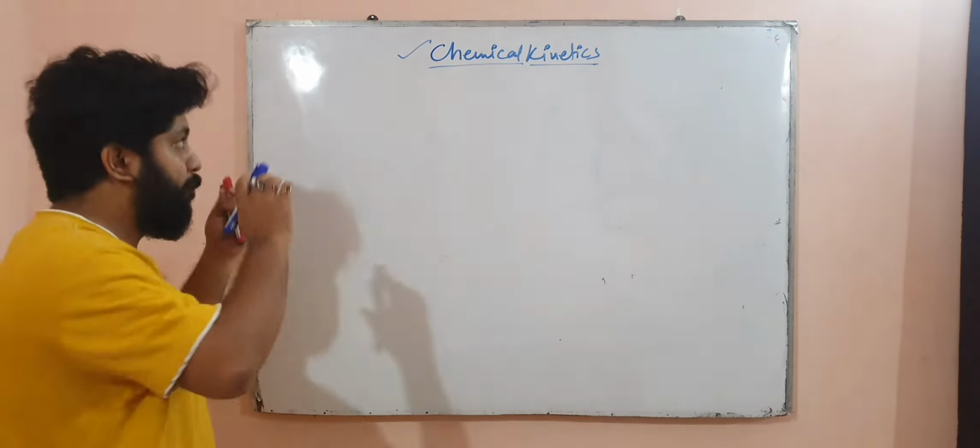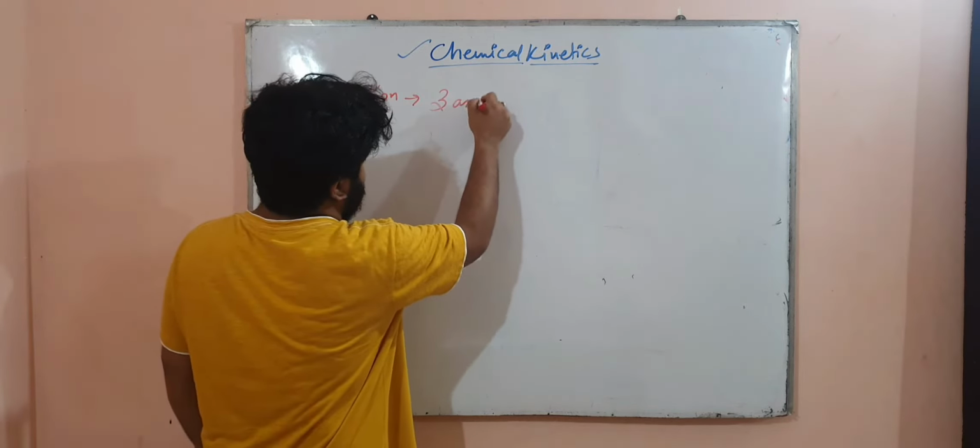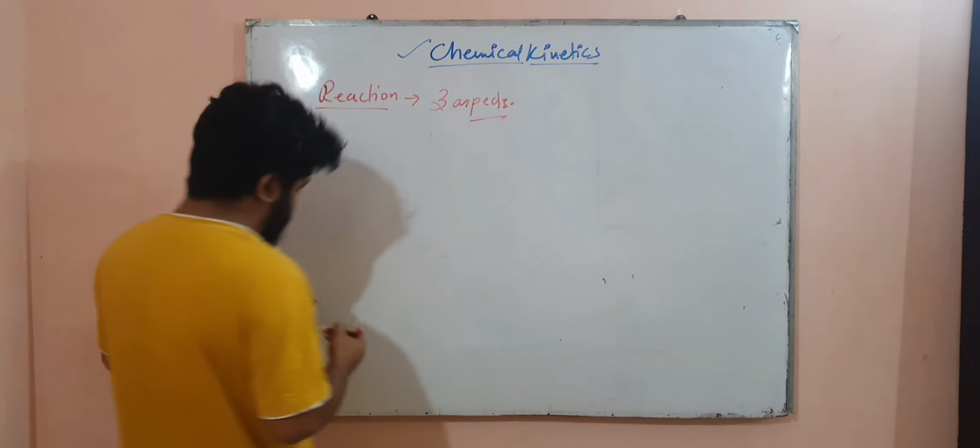Before going into that, I want to tell you that when we study a reaction, we actually study three aspects of the reaction. What are the three aspects that we generally study?